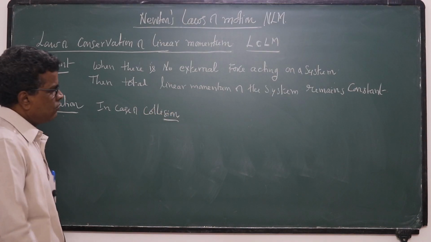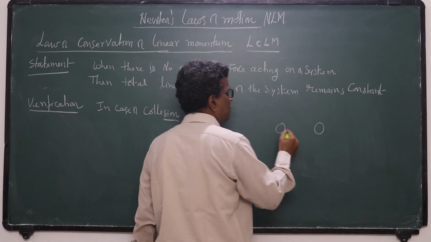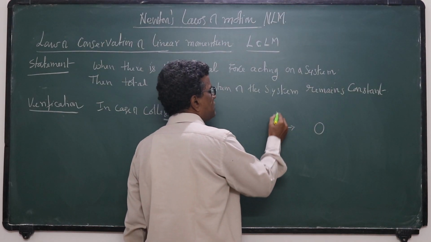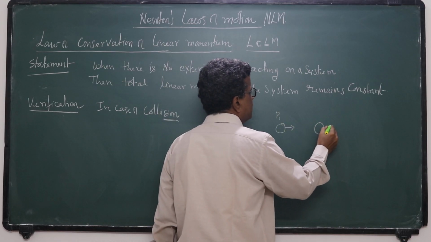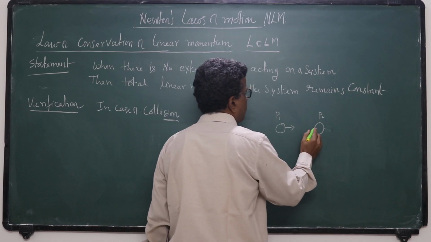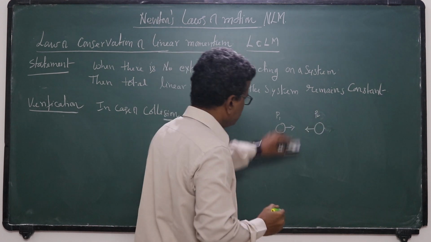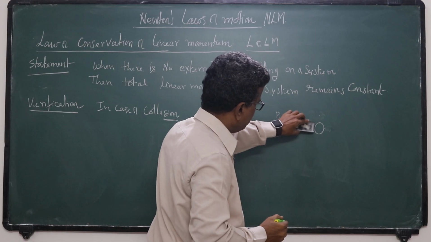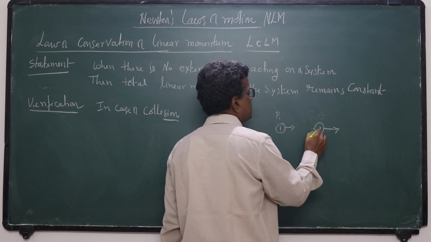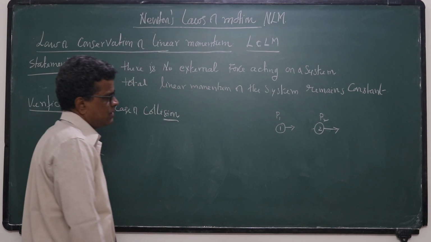Let us consider a collision of two bodies A and B. These are isolated. A has momentum P1 and B has momentum P2. So they collide with each other. These are the initial values before collision.